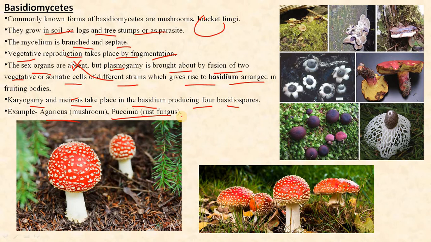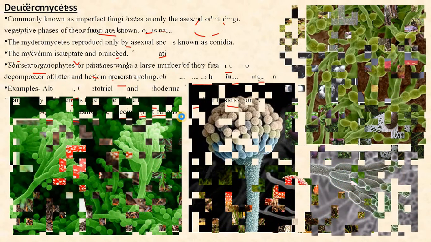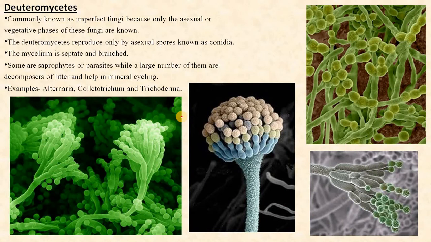Other examples of mushrooms include toadstools, bracket fungi, bird's nest fungi, puffballs, coral fungi, jelly fungi, smuts, and rust. One particularly common rust in our geographic area is the cedar apple rust that can often be seen growing on the cedar trees. The last group is the Deuteromycetes, and they are called the imperfect fungi because only the asexual vegetative phases of these fungi are known.